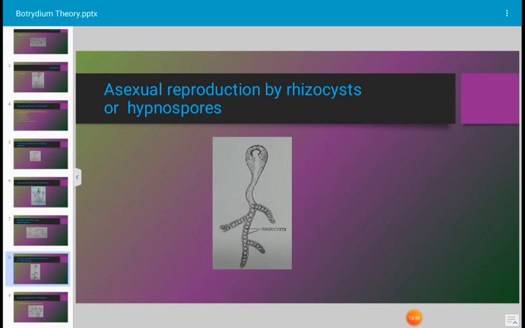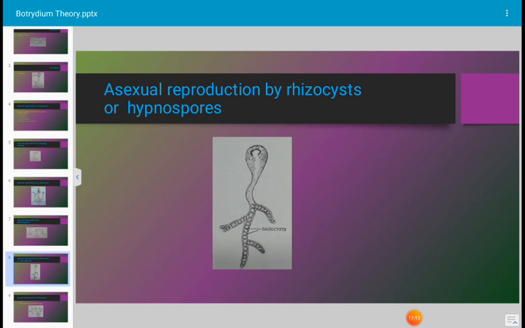According to Miller, one of the algologists, in 1927, the uninucleate hypnospore directly germinates into a new plant during favorable environmental conditions, and the multinucleate hypnospore divides into numerous protoplasmic pieces with a single nucleus in each, and these structures later get converted into zoospores. In this way, numerous zoospores are formed which germinate into a new plant of Botrydium. This is all about the asexual reproduction in Botrydium.